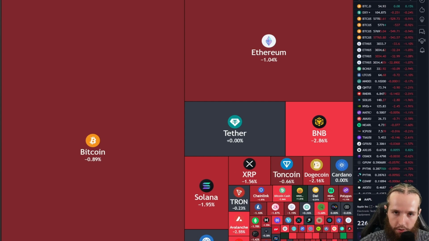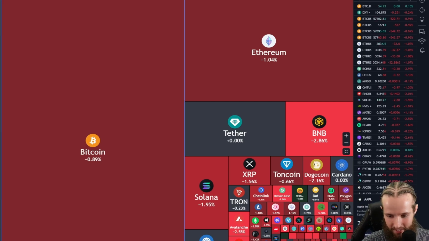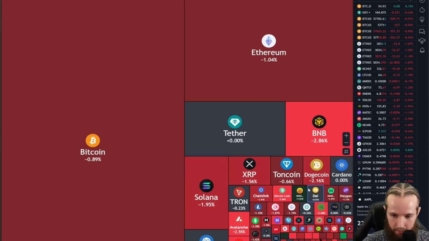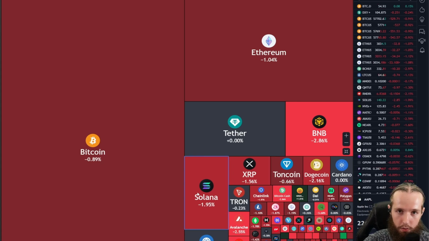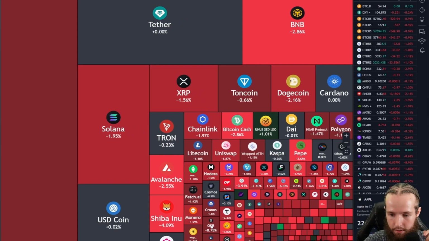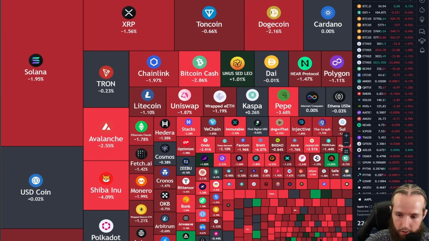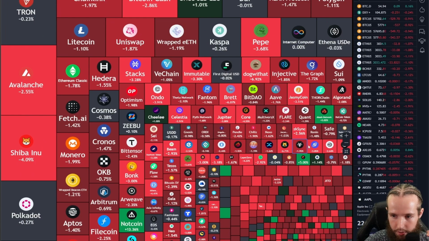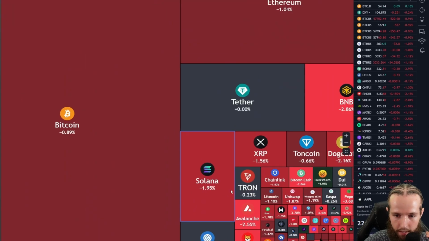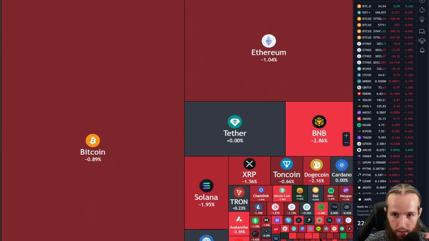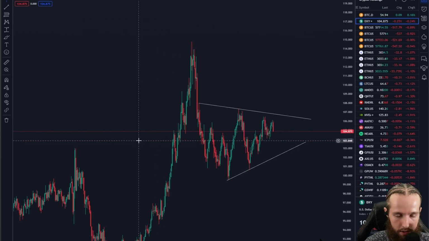So we're going to go ahead and start out here with a crypto heat map. I'm sure you guys are familiar with what we see right now here today. A lot of red here in the heat map. Now, yesterday was a pretty green day. We had the big dump and then a nice bounce back. As you can see, some coins are still showing green from their pumps yesterday. But we're going to go ahead and look at some charts. I'm going to share with you guys why we see what's going on.